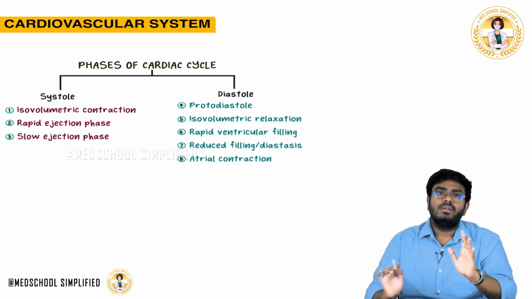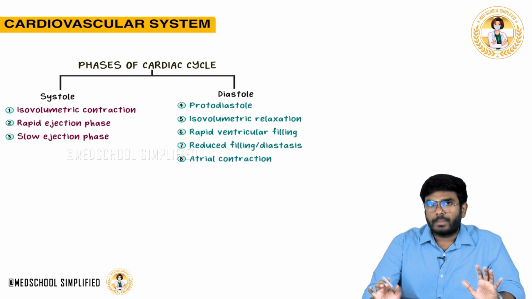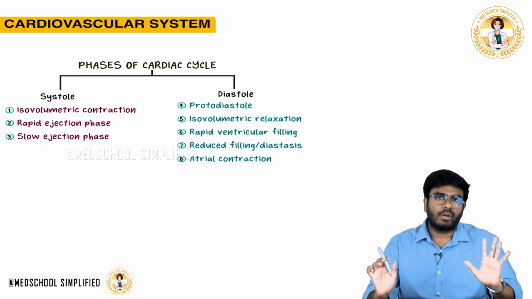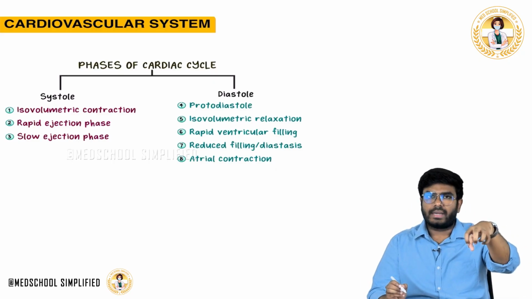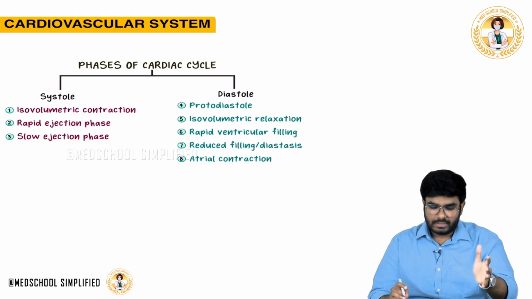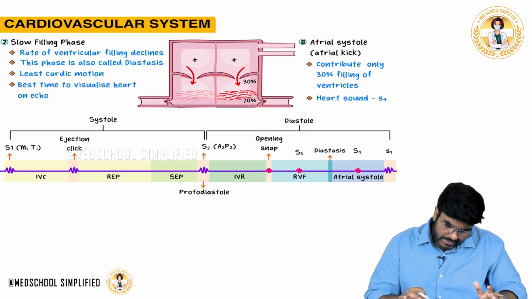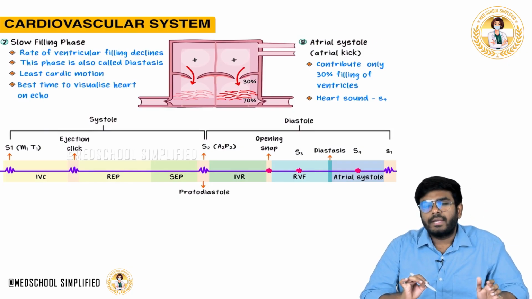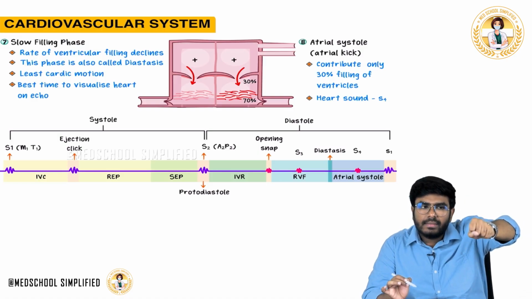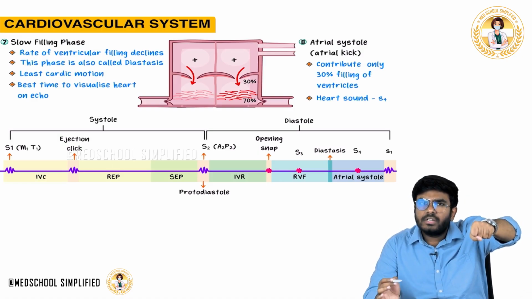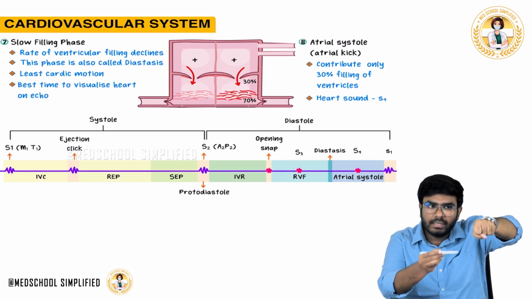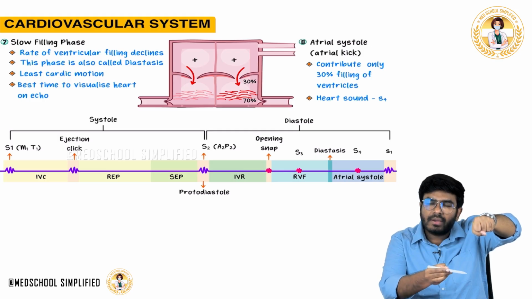Having said this, let's start our topic with the event of atrial contraction. First, the atria are contracting. Let's take the first event, that's the atrial systole. What is happening during atrial systole? Atria are contracting. Just think logically, blood has to move from the atria to the ventricles. When atria are contracting, blood will move from atria into the ventricles.